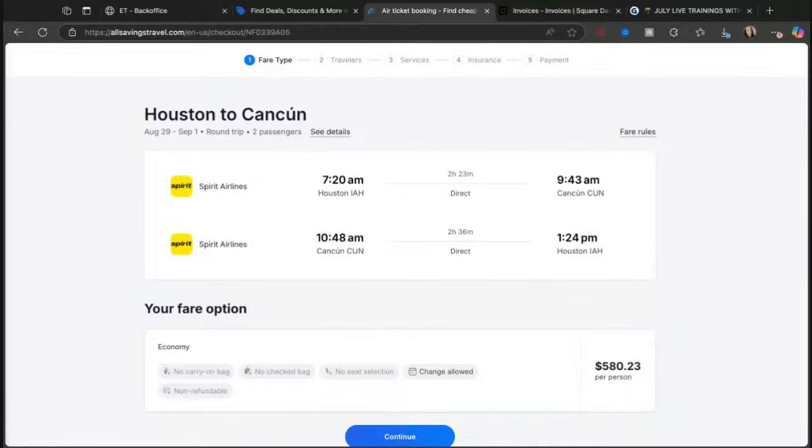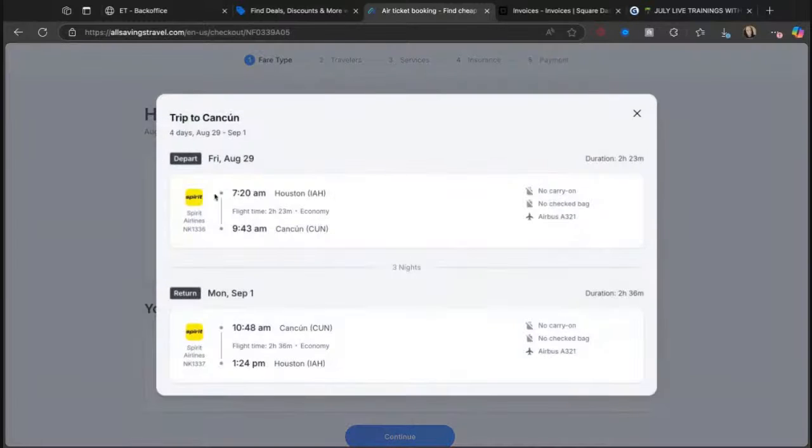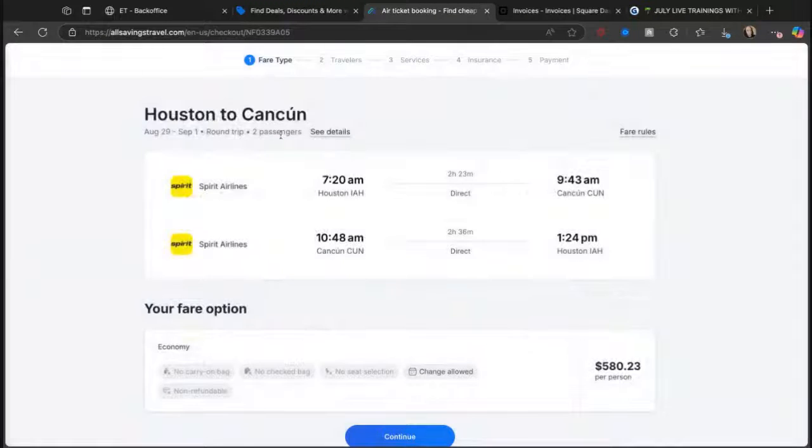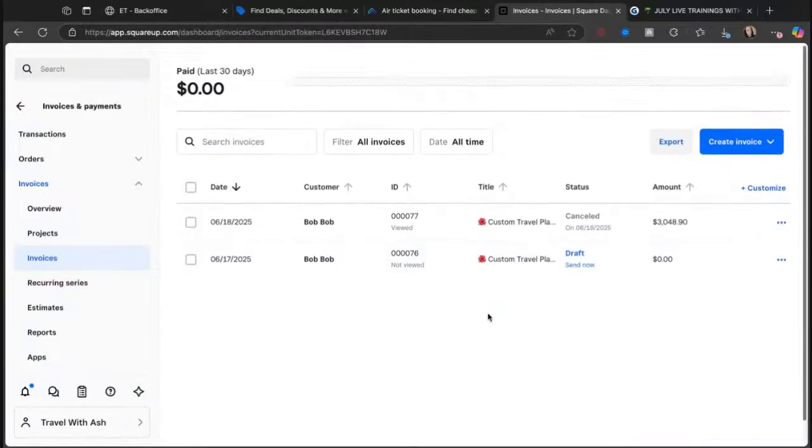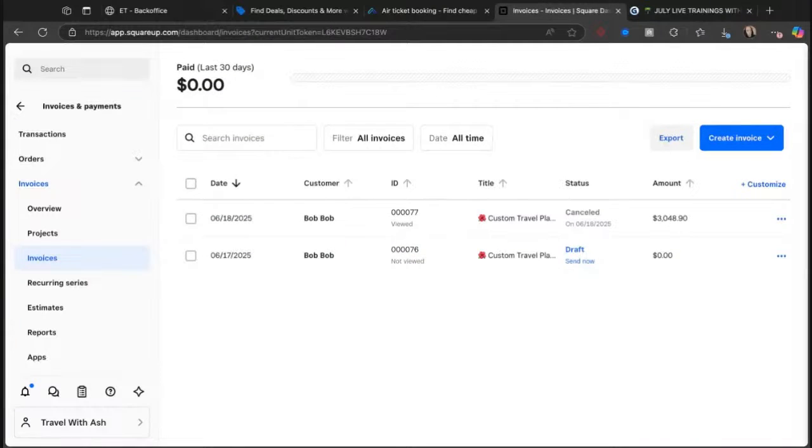So we got our flight details. I'm going to copy it like this. And we're going to go in now to Square. Now, for Square, I have my little fake ones that we did the other day. These are just from the Instant Square. It's not a real client, clearly. I deleted all my old ones and just saved them so you guys don't have to see that. I'm under the Invoice and Payments tabs for Square. Then you click Invoices, and then we're going to create an invoice.